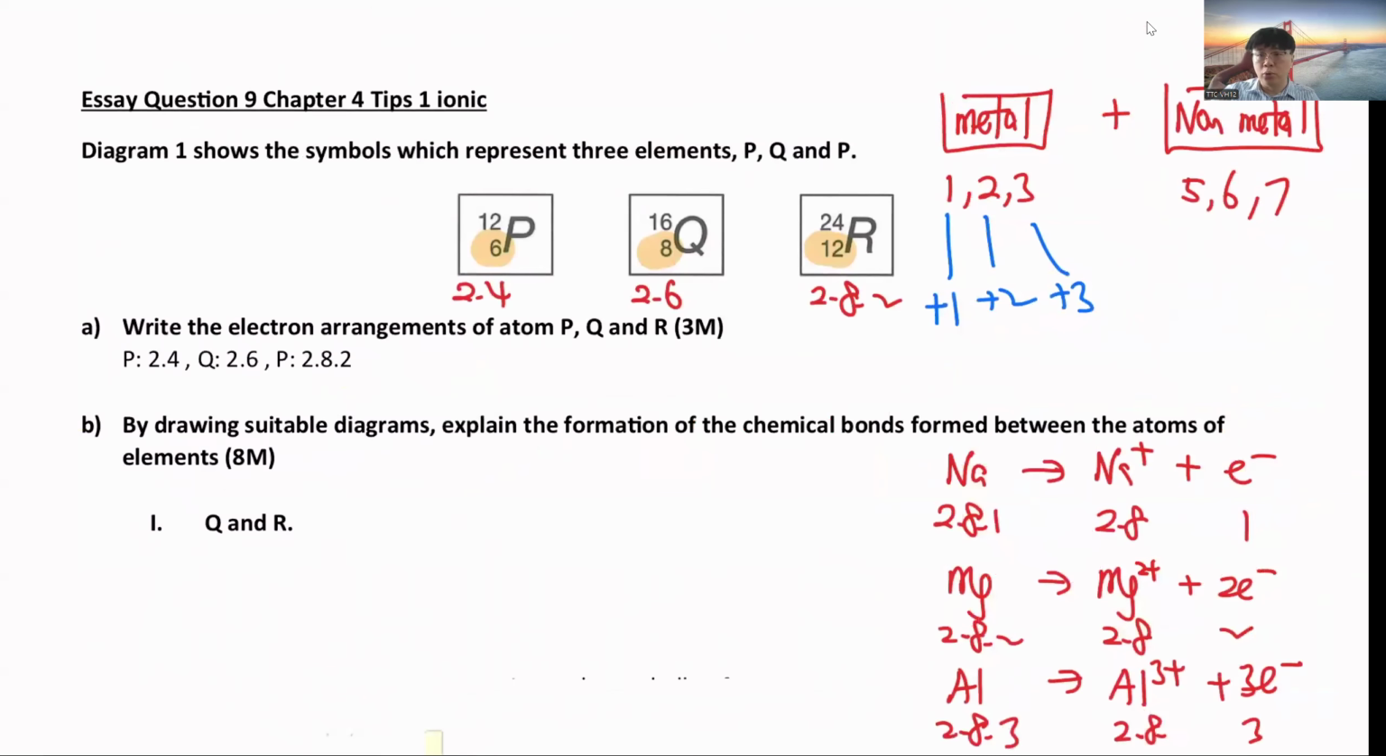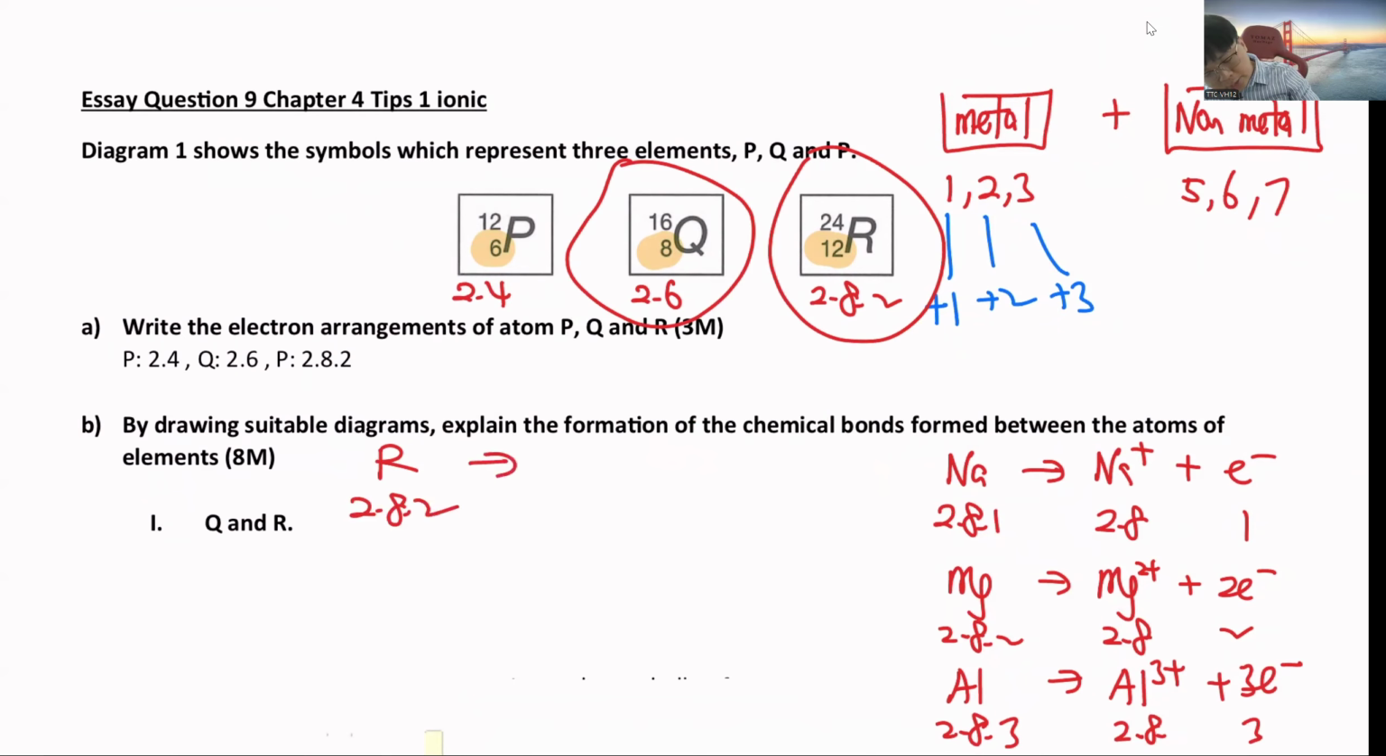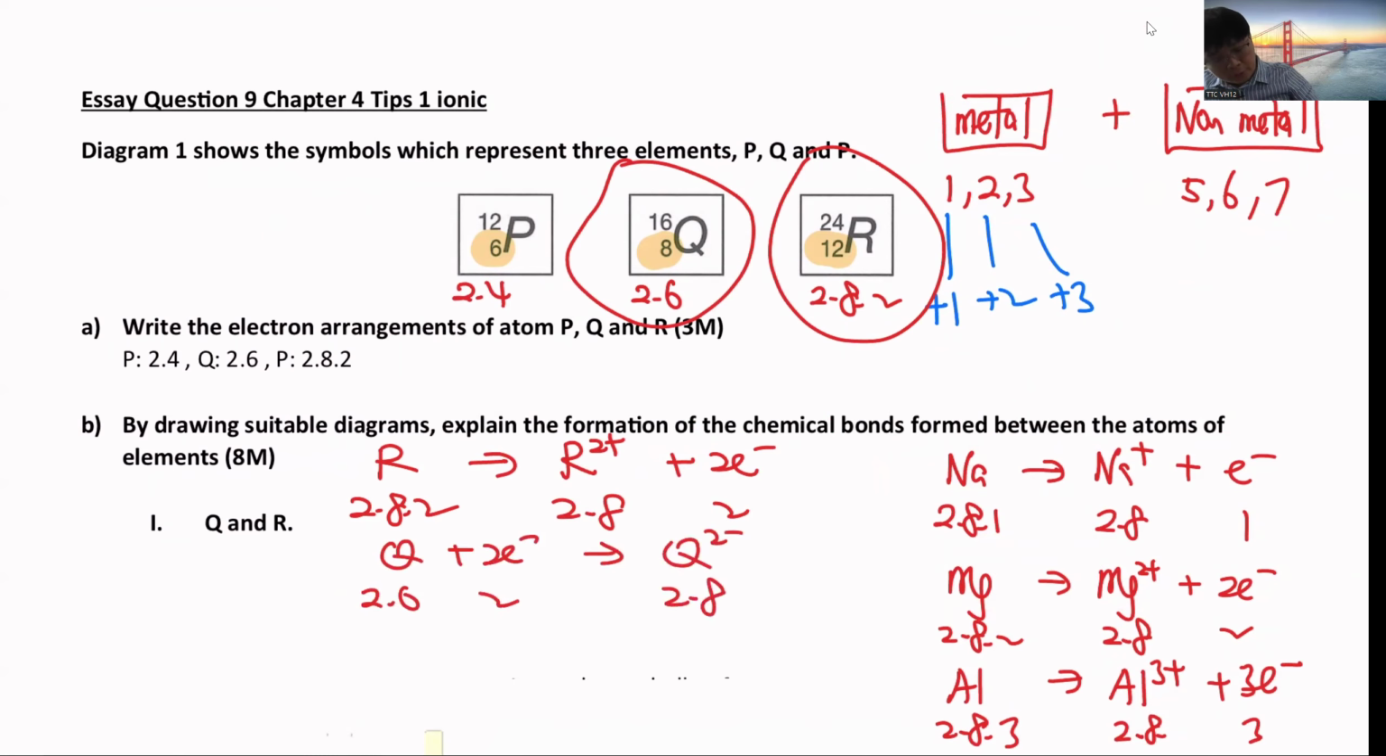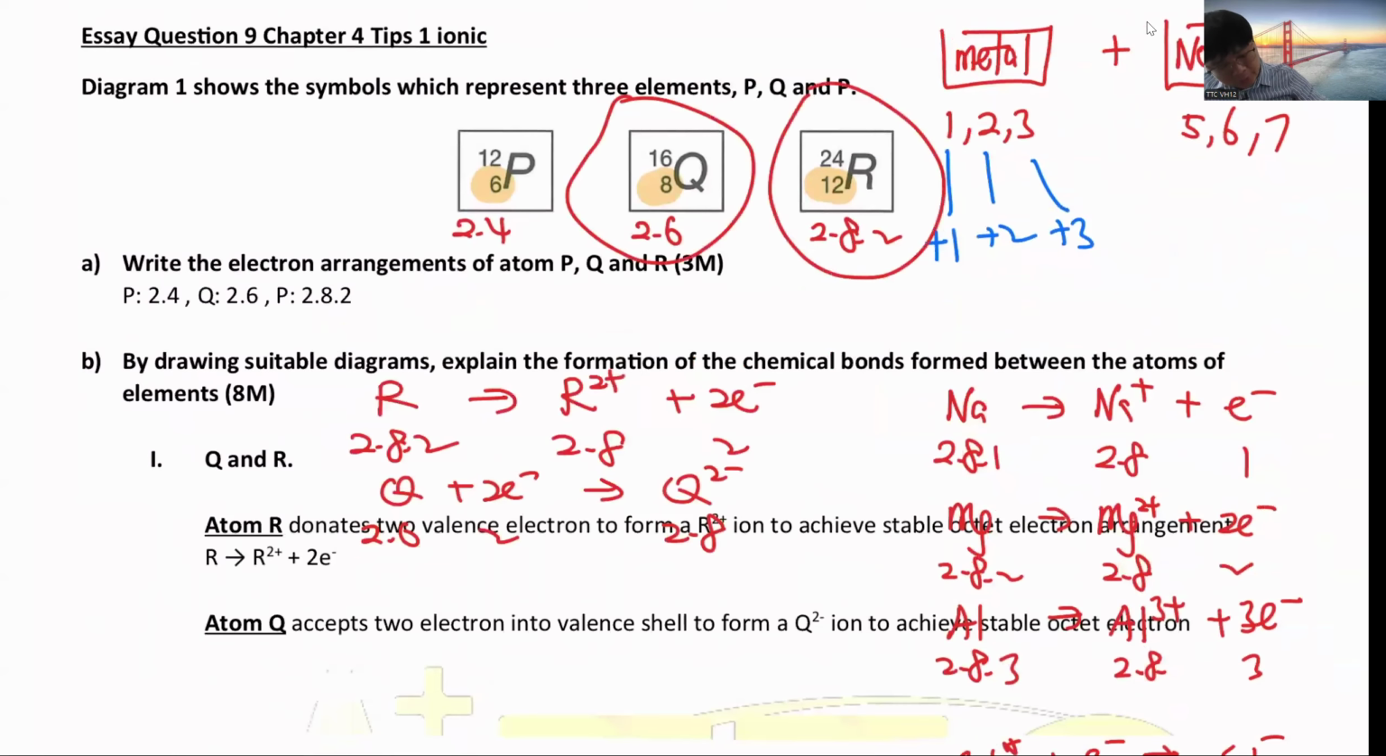So now to choose who will become ionic, it is very obvious: this and this. Because R is 2.8.2, it donates 2 electrons and becomes R2 plus. Then Q is 2.6, receives 2 electrons and becomes Q2 minus, also 2.8. So this is the explanation here.